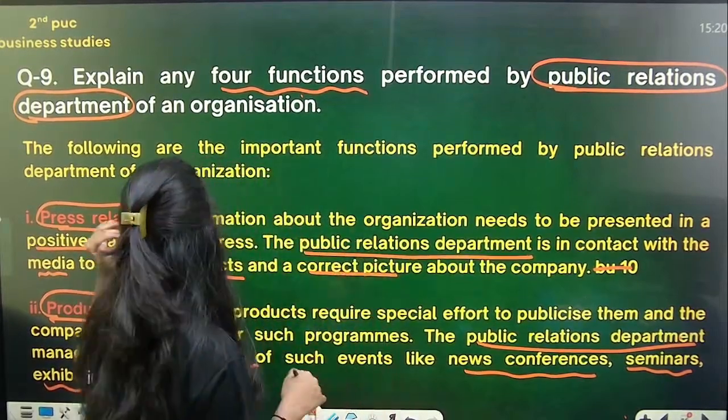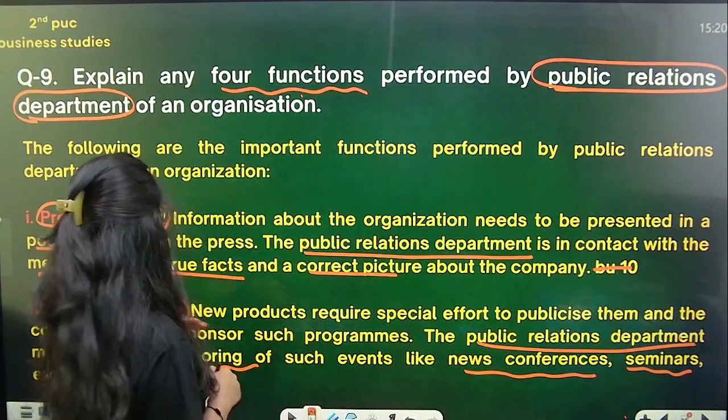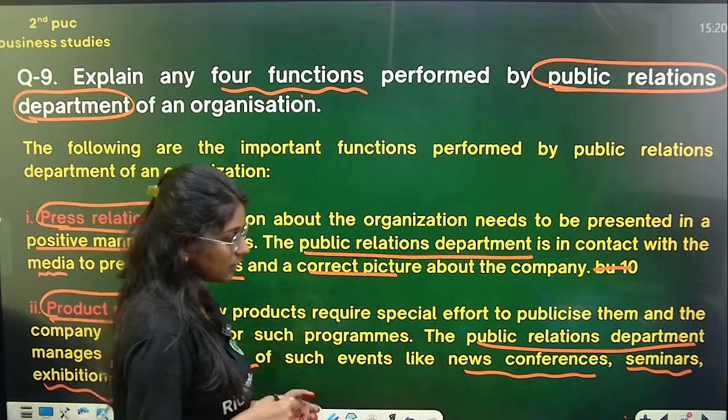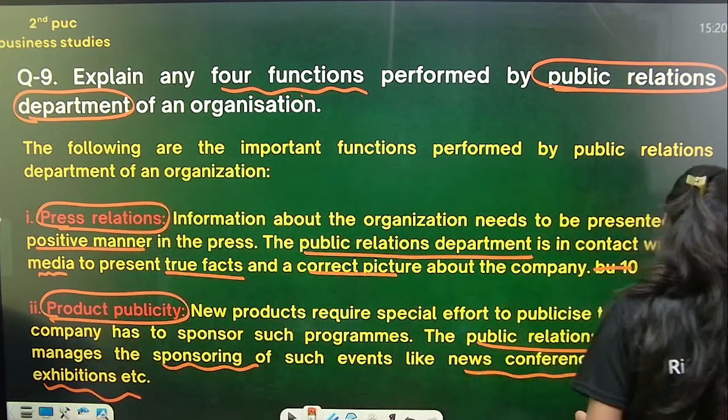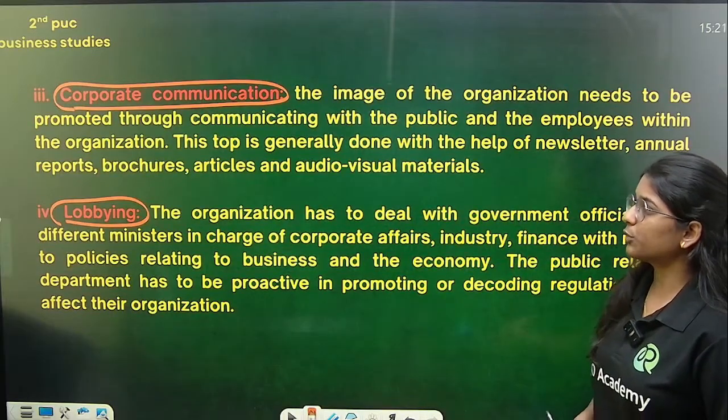So firstly it is going to focus on press relations, secondly it is going to focus on product publicity, the third one it is going to focus on is corporate communication.